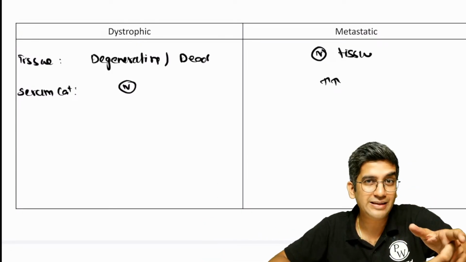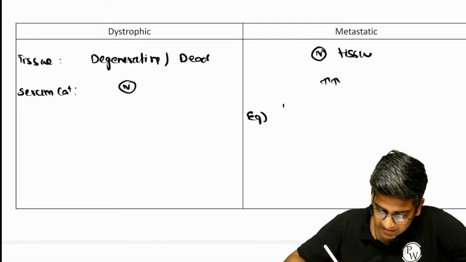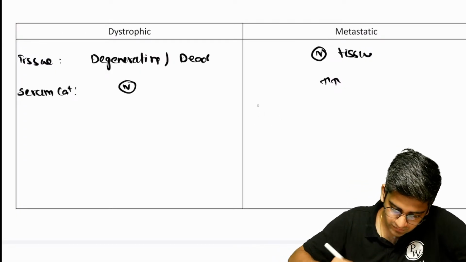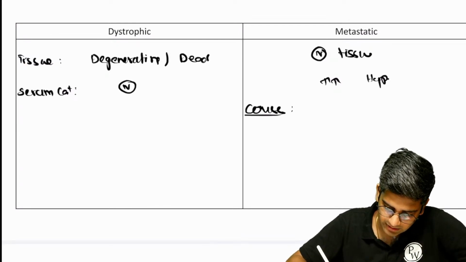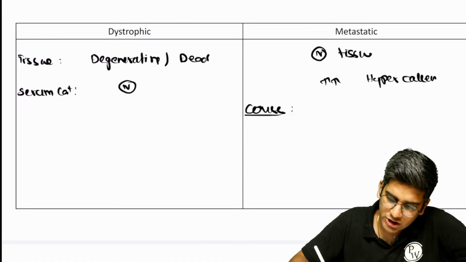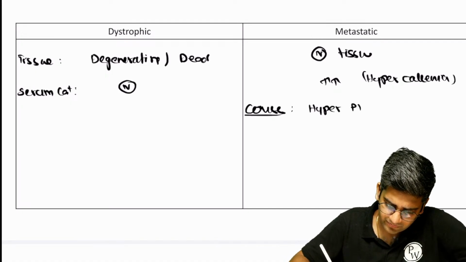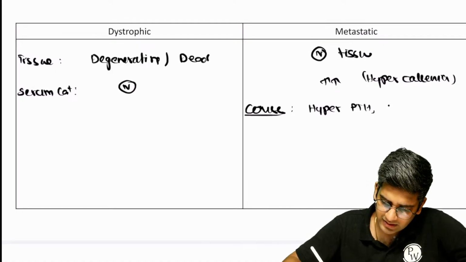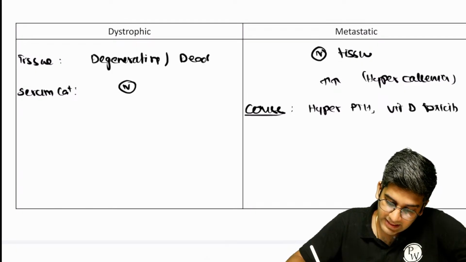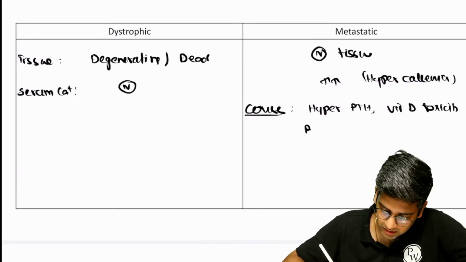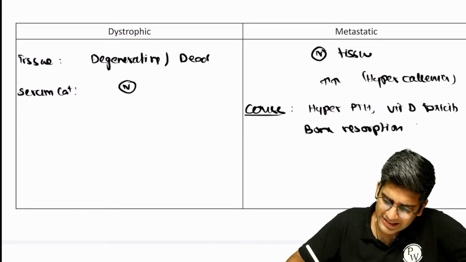Mostly it will deposit in capillary-rich structures. That's what we read, right? So the examples here are the causes of hypercalcemia. Whichever causes hypercalcemia can cause metastatic calcification, right? Can be hyperparathyroidism, obviously. Can be vitamin D toxicity, obviously. Can be a problem where bone is being resorbed, any bone resorption.